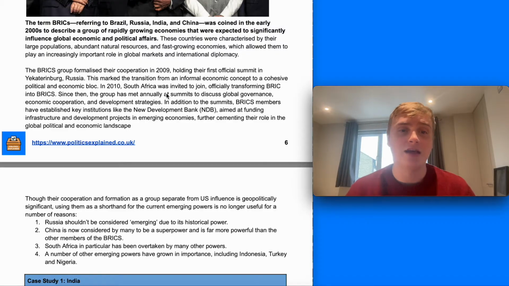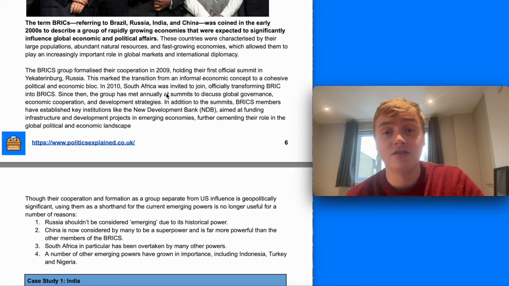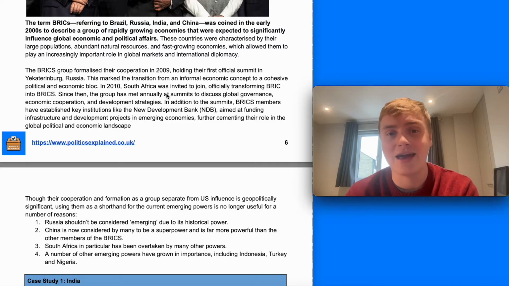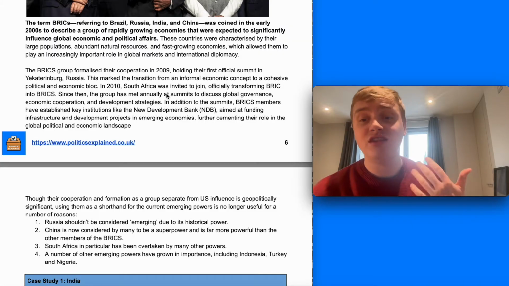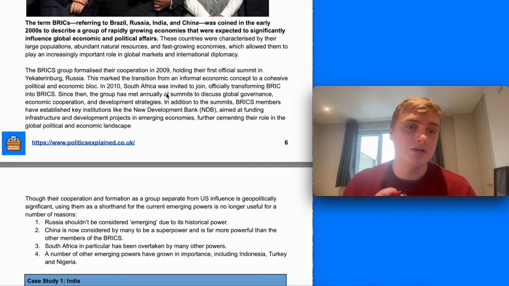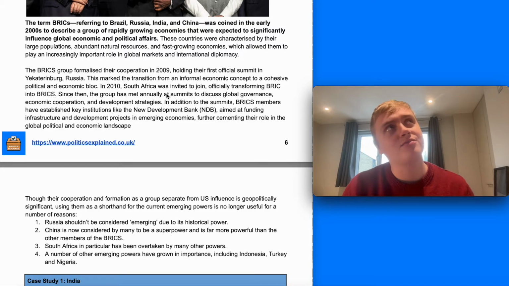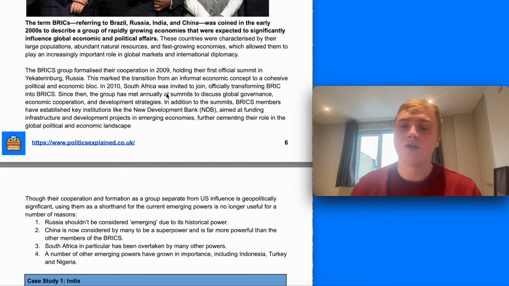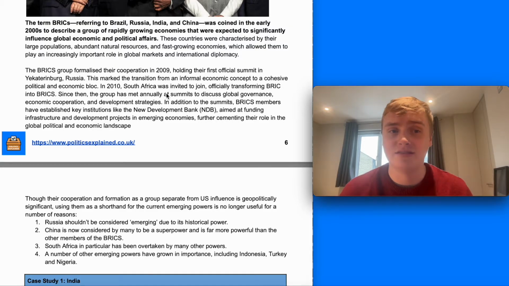They formalised their cooperation in 2009, holding their first official summit in Russia, and this marked the transition from an informal economic concept to a cohesive political and economic bloc. They've continued as a bloc since, adding other members as well, even if they're still only called the BRICS, and that has provided a bit of a challenge to Western dominance and Western alliances.